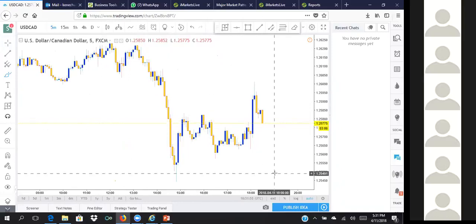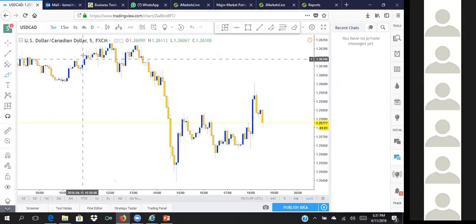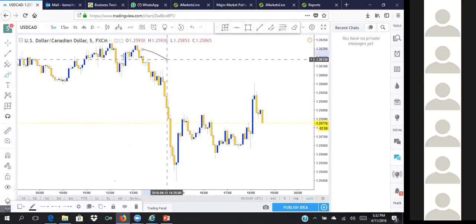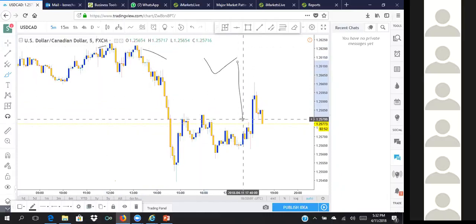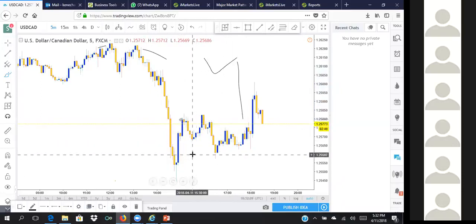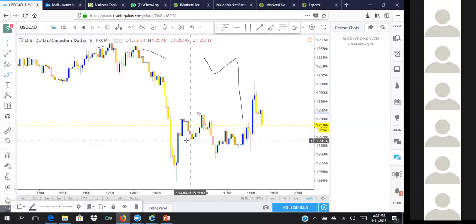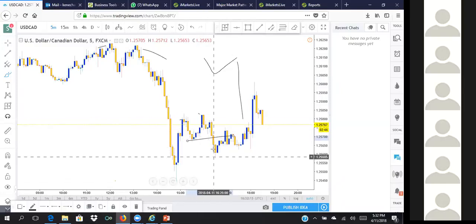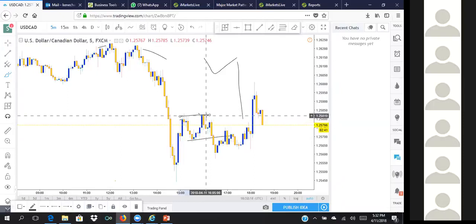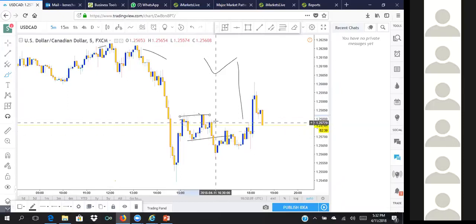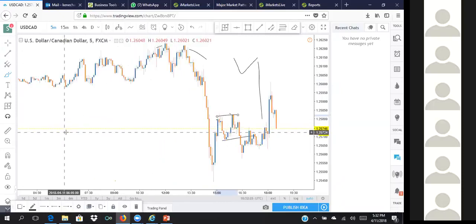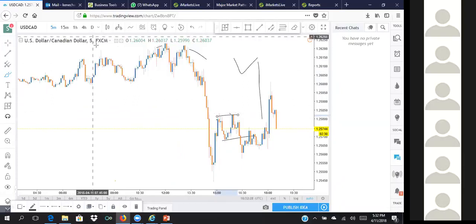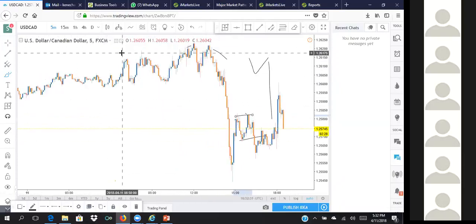Okay, watch this area closely. I want to show you a lot of things that people missed out on. Watch here and watch here. What happened? The market did this. And after that, what happened? The drop followed. Now watch here. The market did exactly that. And what happened? The fall was the same as this thing you can see here. Can you see that? I'm going to show you the different things that people miss out on. Now, you can see this particular setup here.